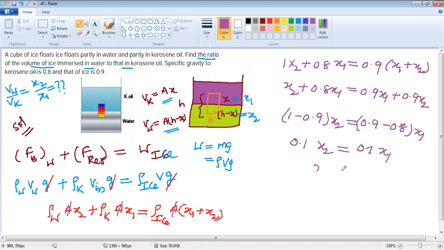So the answer is x1 equals x2. Therefore the ratio x2 by x1 is equal to 1. So the ratio between the volumes is equal to 1, and this is your answer.